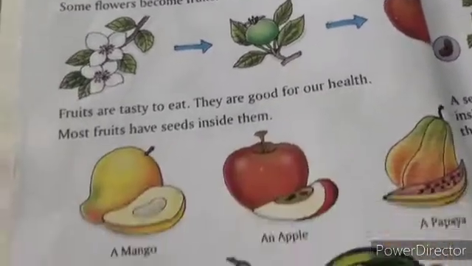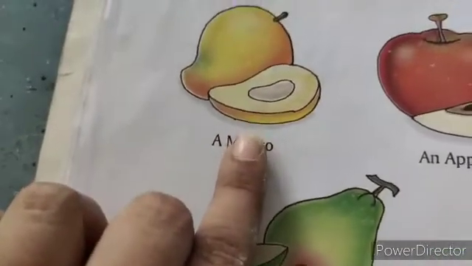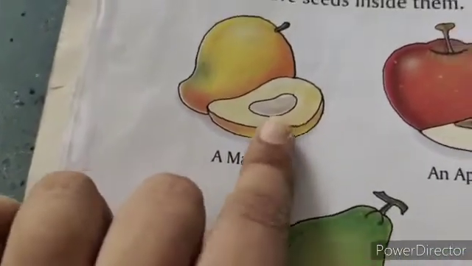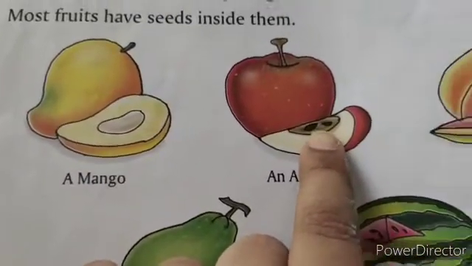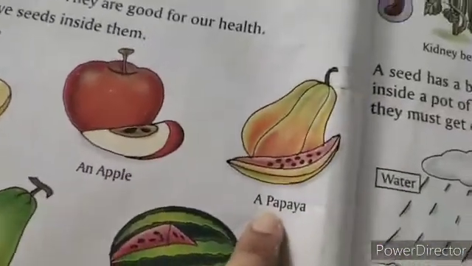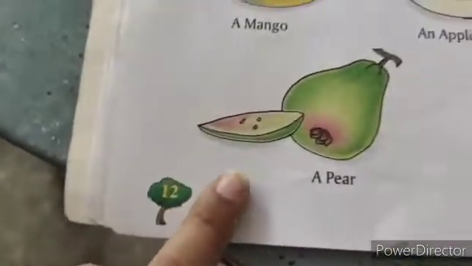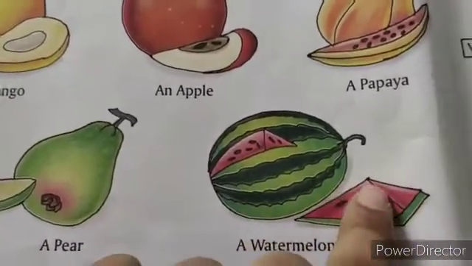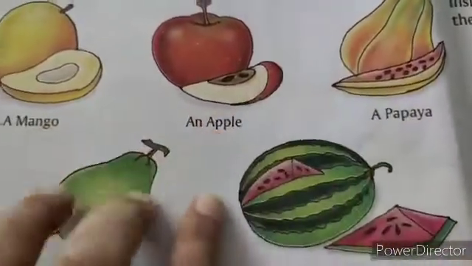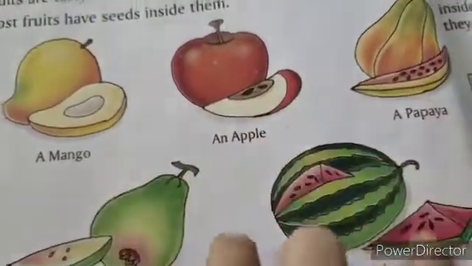And some fruits contain seeds inside them. Examples are mango, apple, in which you will see small black seeds, papaya with small black seeds, a pear, a watermelon. Can you see these small seeds, children? Fruits have seeds inside them.